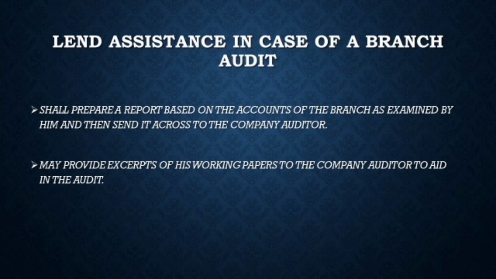Lend assistance in case of a branch audit. Here the auditor is the branch auditor and not the auditor of the company. He will lend assistance in the completion of the branch audit. He shall prepare a report based on the accounts of the branch as examined by him and then send it across to the company auditor. The company auditor will then incorporate this report into the main audit report of the company. In addition to this, on request, he may provide excerpts of his working papers to the company auditor to aid in the audit.